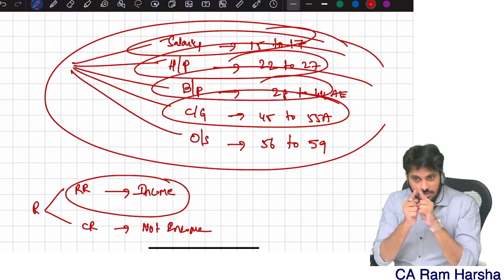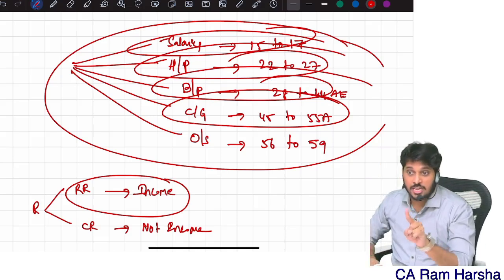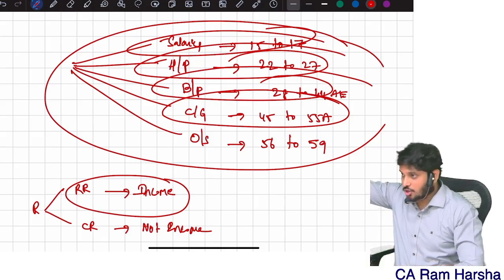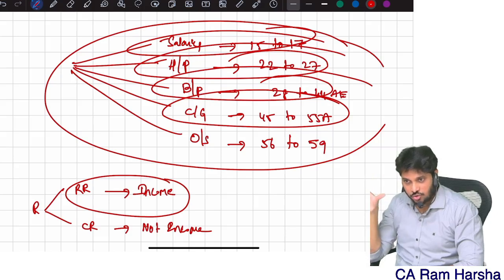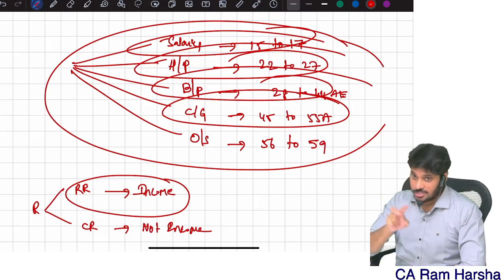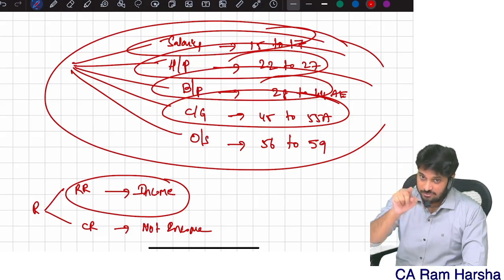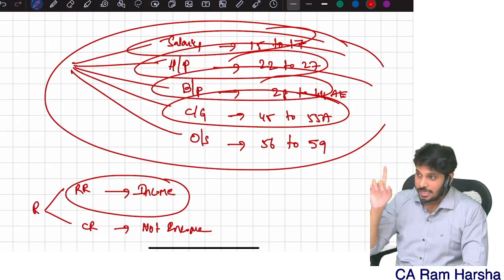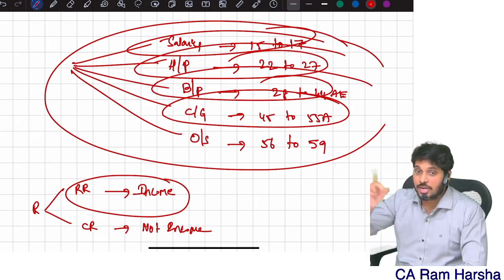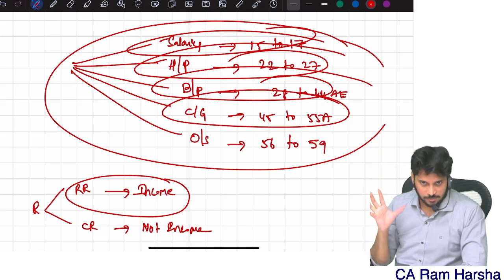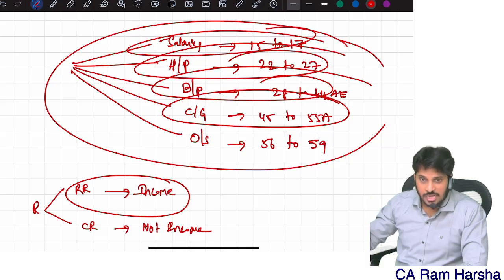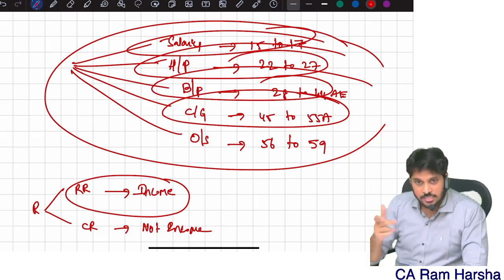In every head of income, the computation mechanism is more or less the same. I'm not saying computation format, I'm saying computation mechanism. The mechanism is the same: gross receipt minus deductions is equal to net income. Now, I told you there are two tax regimes. In the default tax regime, you cannot claim certain deductions. Gross receipt is there, I spent some money, but you can't claim it in the default tax regime. Directly, without claiming deduction, it is taxable.